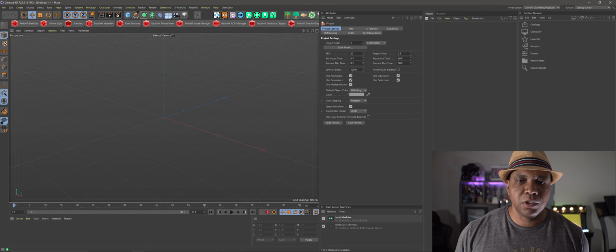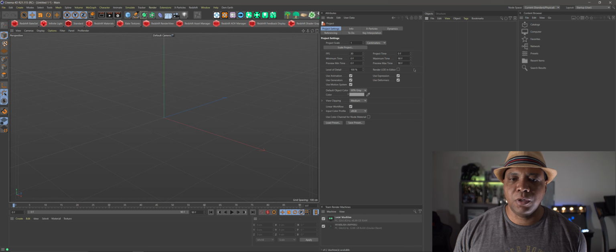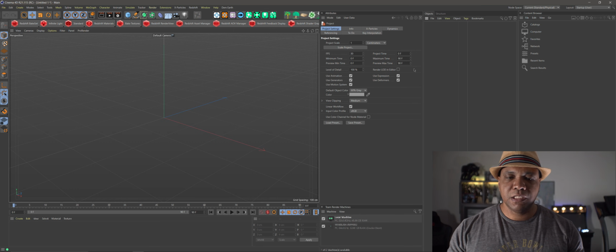Like I have X-Particles, I have Forester here, and then I also have my attributes window, my startup window right here for the project settings, and I have a content browser over here and my hierarchy window right here. So every time I open up Cinema 4D, this is the exact layout that I get because this is how I like to work.